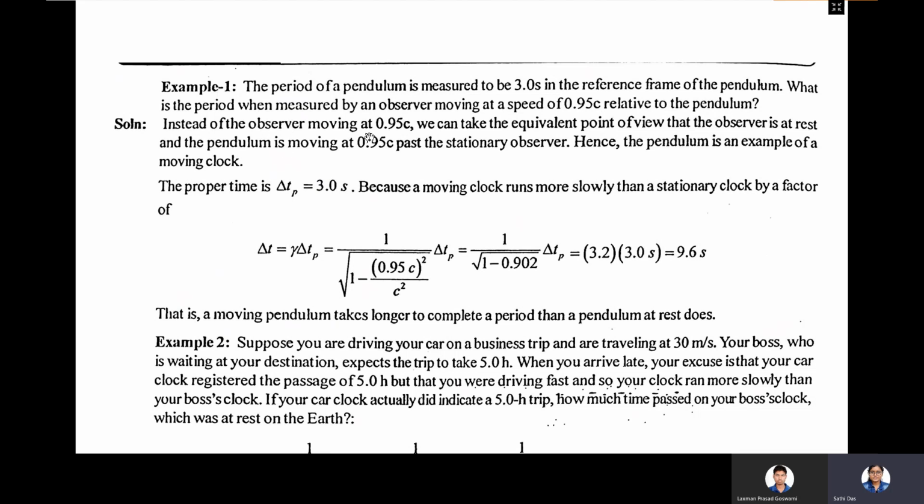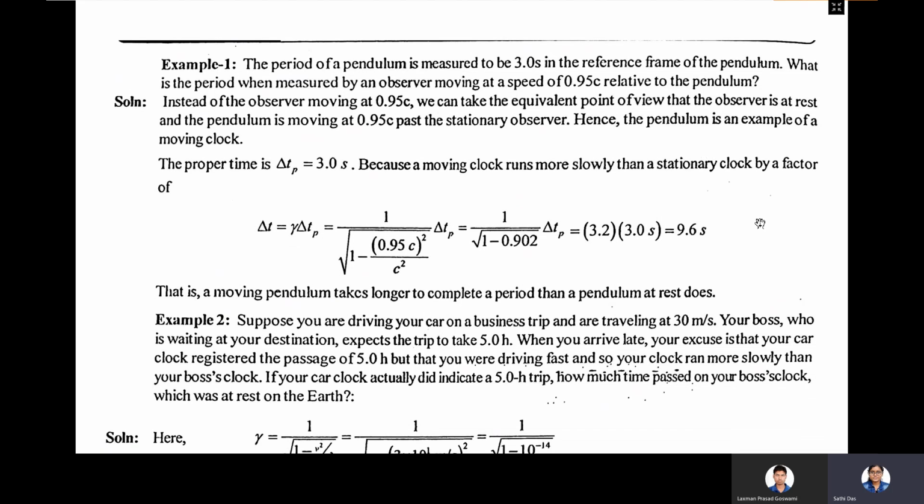So instead of the observer moving at 0.95 c, we can take the equivalent point of view. The observer is at rest and the pendulum is moving at 0.95 c past the stationary observer. Hence the pendulum is an example of a moving clock. The proper time, that is 3.0 seconds, can be written as delta Tp.